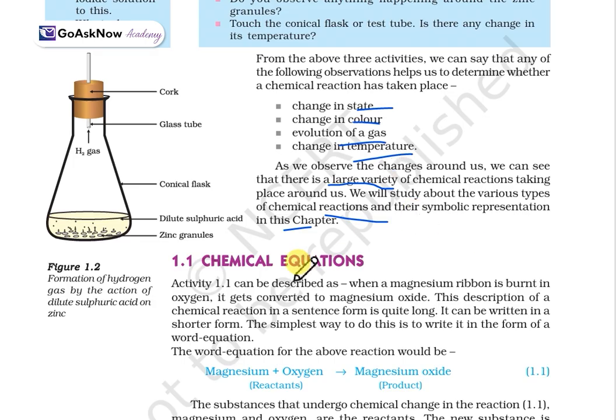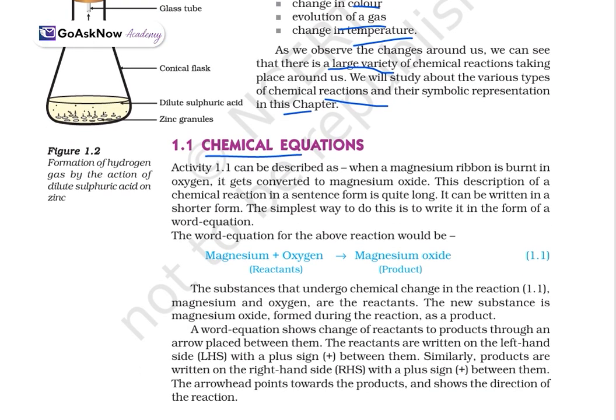Okay. Now let's move ahead with chemical equations. Firstly, what actually is a chemical equation? The first activity can be described as when the magnesium ribbon is burnt in oxygen. When magnesium and oxygen react, it gets converted into magnesium oxide. So the description of the chemical reaction in a sentence is quite long.